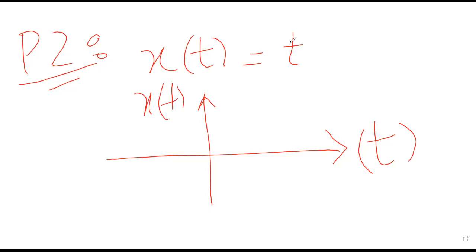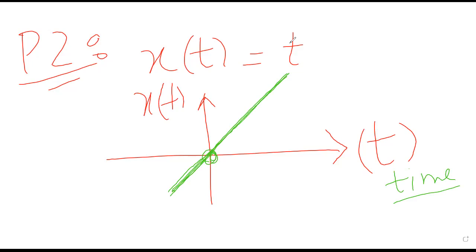Like the x of t is the function of time, so here it is time and here is the displacement. So the graph has the origin point here. This is basically the graph of x of t equals to t.